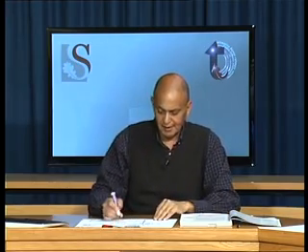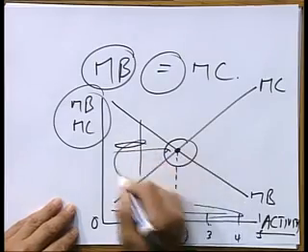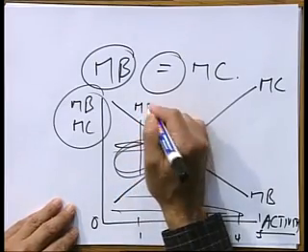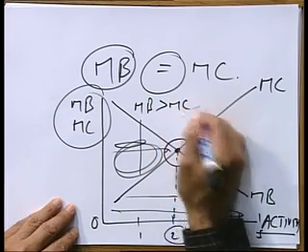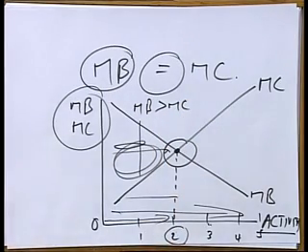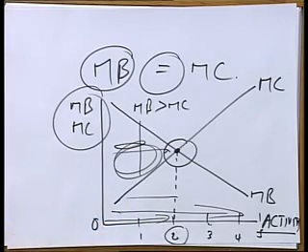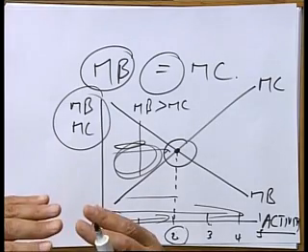In this area, up till 2 hours, what will happen? The marginal benefits will be greater than the marginal cost. So a student will still study because he can still increase his net benefits, and the net benefits is the difference between the marginal benefits and the marginal cost. So when he comes to the 2 hours, he is maximizing the net benefits.